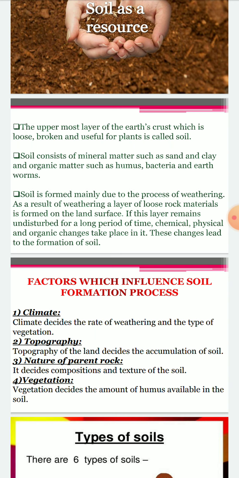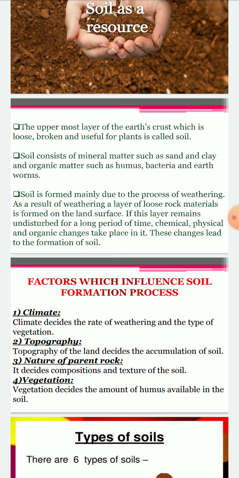Soil is formed mainly due to the process of weathering. As a result of weathering, a layer of loose rocks and minerals is formed on the land surface. If this layer remains undisturbed for a long period of time, chemical, physical and organic changes take place in it. These changes lead to the formation of soil.